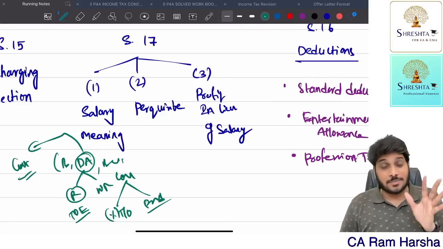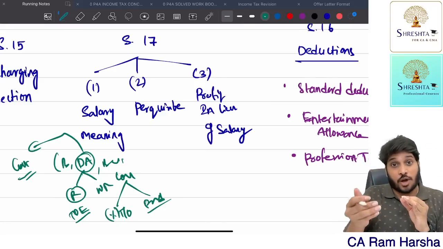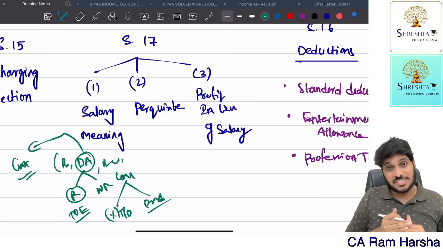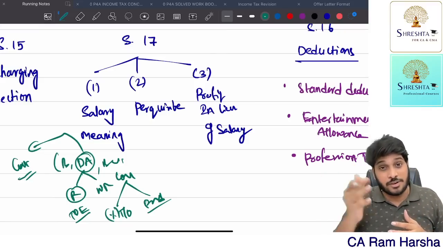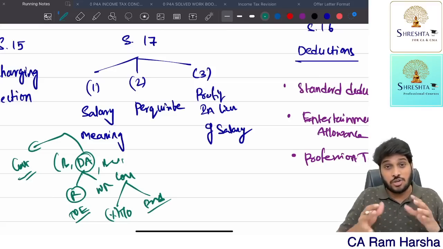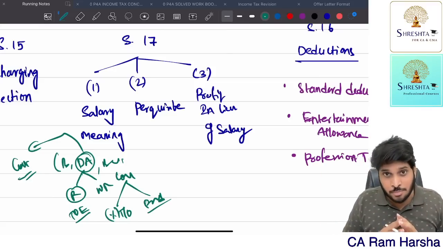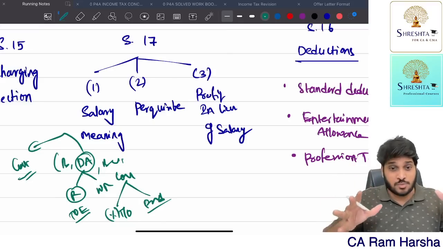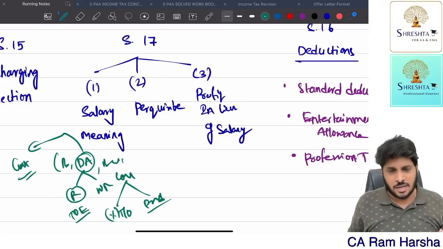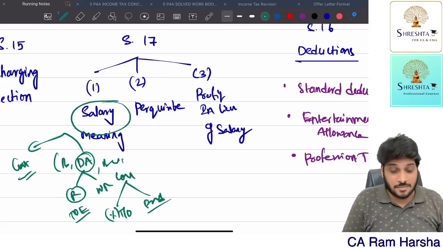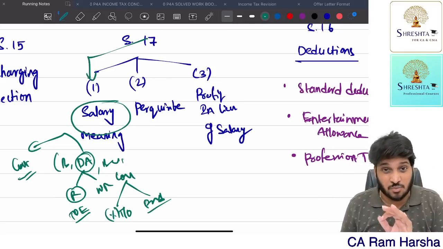All these items, contribution by employer to provident fund in excess of 12% of salary, contribution by employer towards interest in excess of 9.5% rate of interest, contribution by employer to pension scheme. All these are monetary benefits which are directly given to the employee. These are all treated as salary within the meaning of 17 subsection 1.